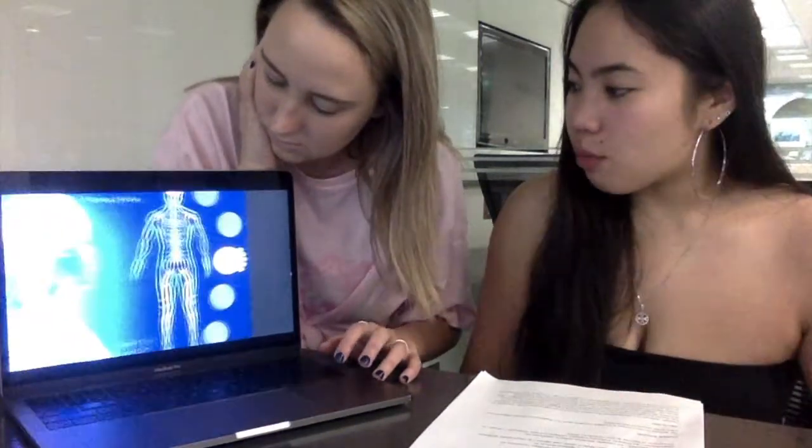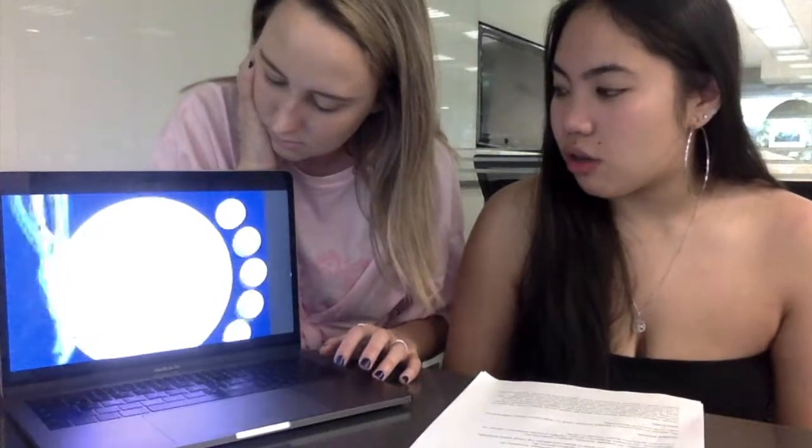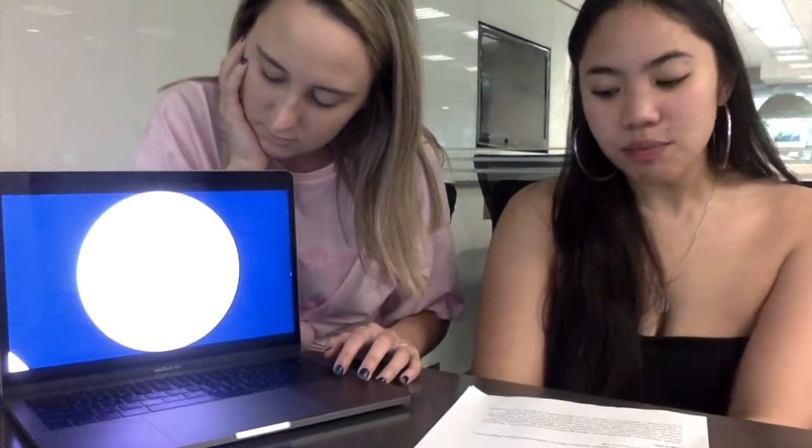So the disorder that we chose is multiple sclerosis. Sorry if I say it a bit weirdly. But multiple sclerosis is a degeneration disease, which refers to the process of deteriorating. It is a chronic disease that affects the central nervous system. The cause of the disease is not known.